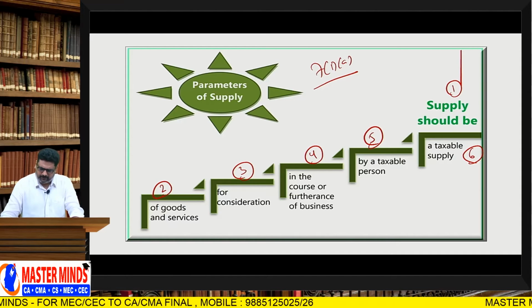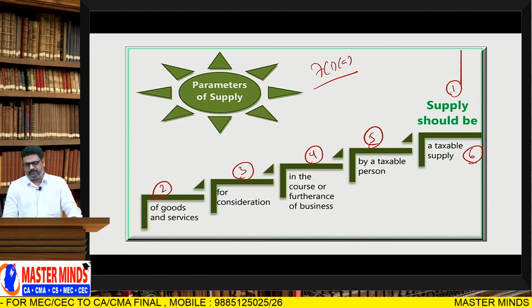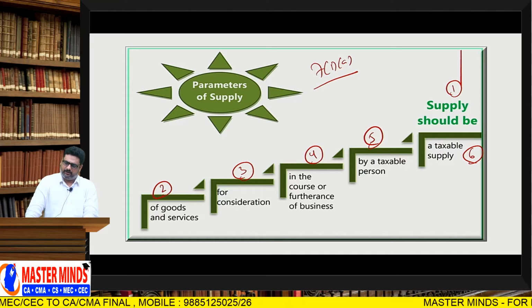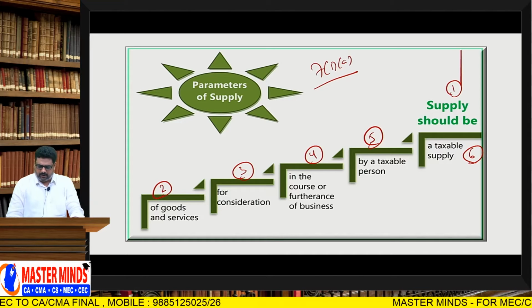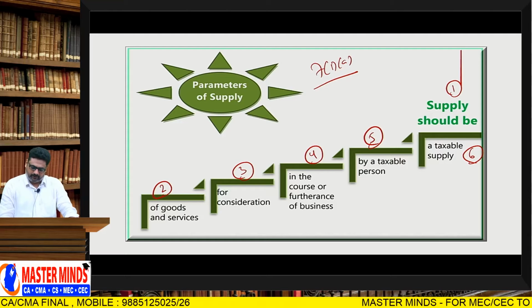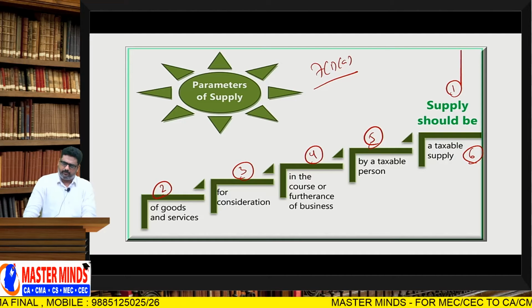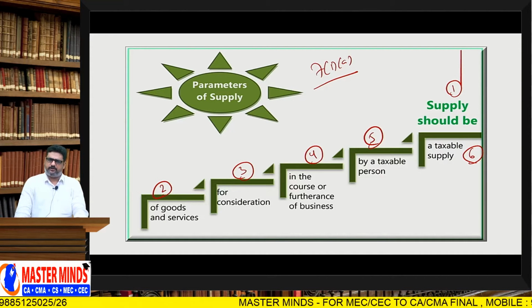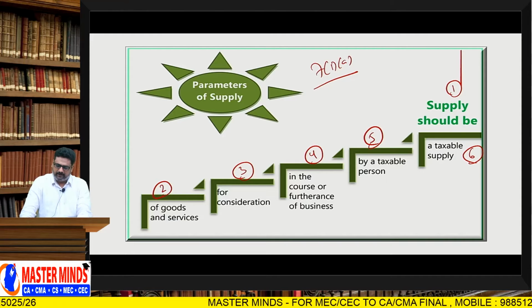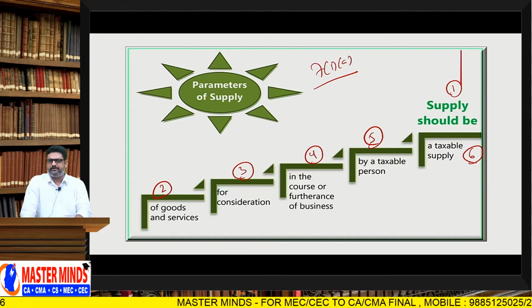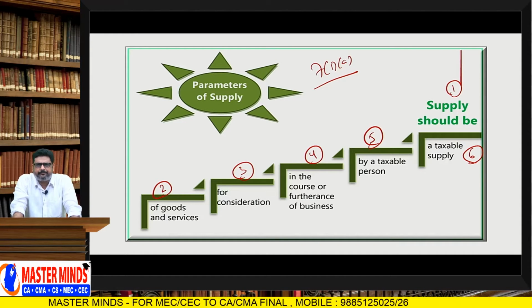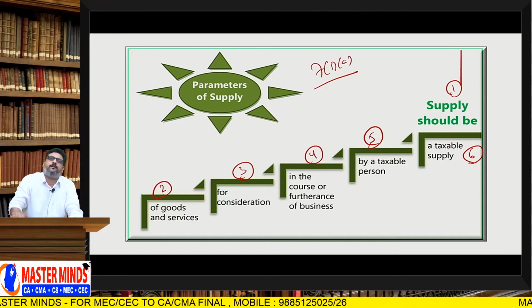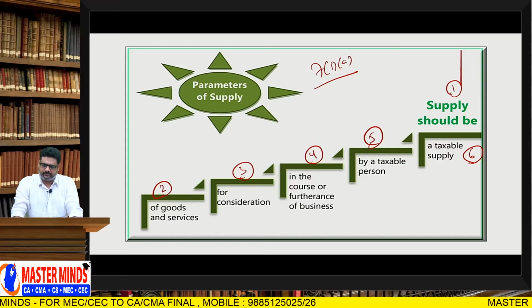Second, the supply should be of goods or services, done for a consideration, in the course or furtherance of business, by a taxable person, and the supply should also be a taxable supply. If all these points are satisfied, then definitely it is a supply as per 7(1)(a) technically, and GST is to be paid.